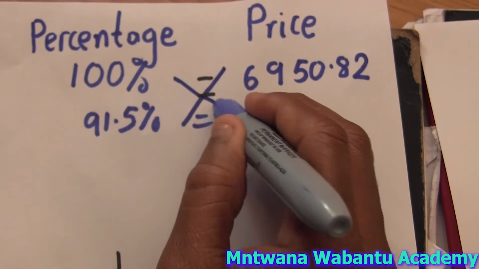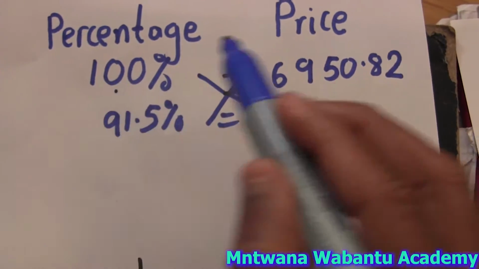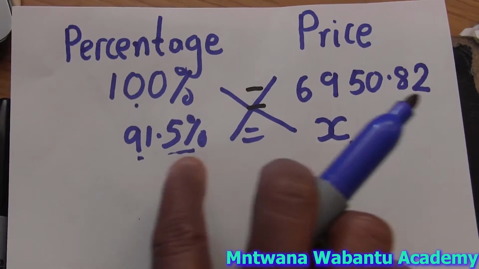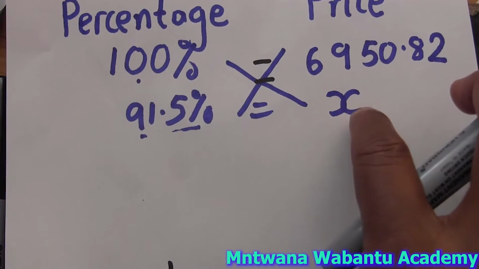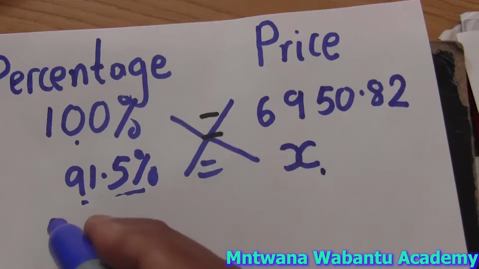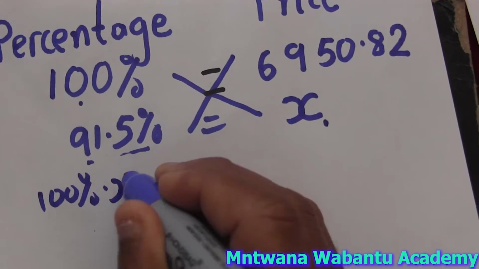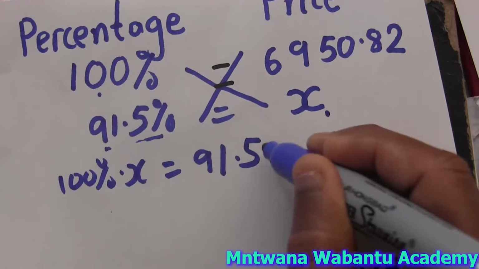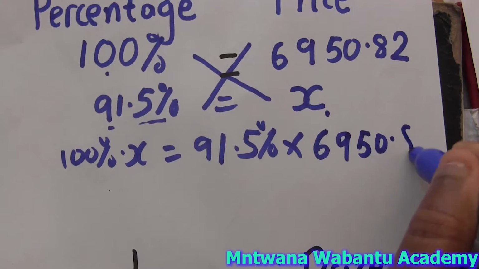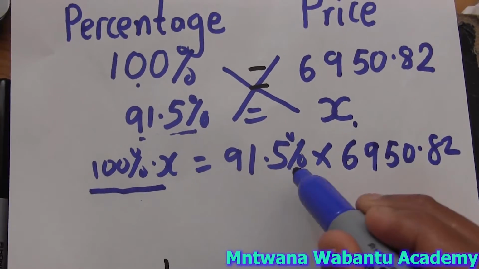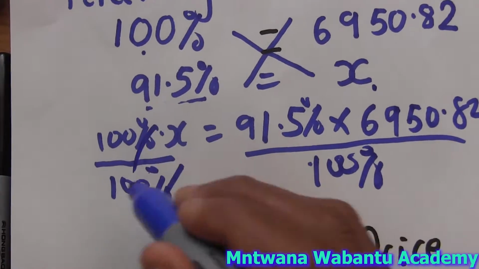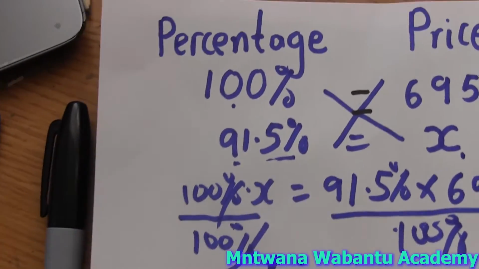Now let's find that selling price. We're going to cross multiply: for 100%, that price; for 91.5%, how much? I want to find how much the item was sold for after discount. Cross multiplying, 100% times x equals 91.5% times 6950.82. I'll divide by 100% throughout. So my x equals, take my calculator.